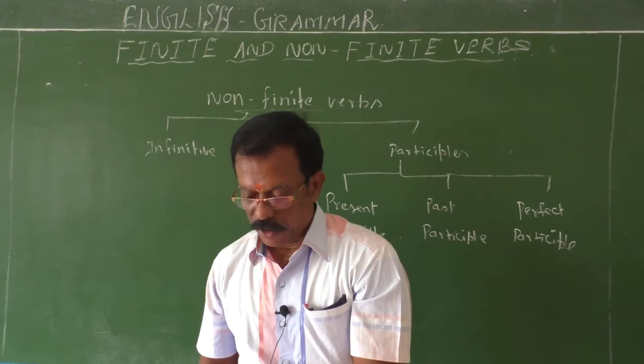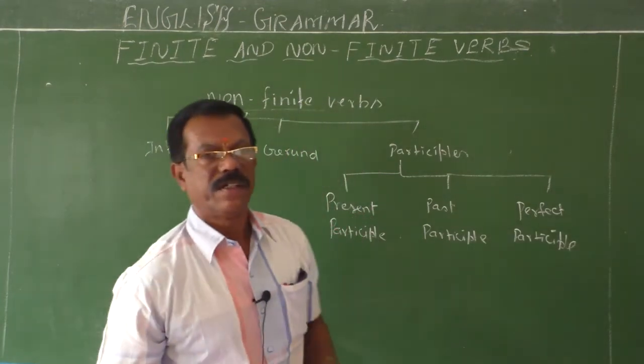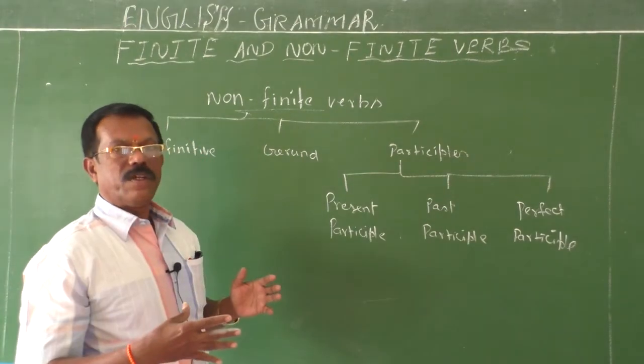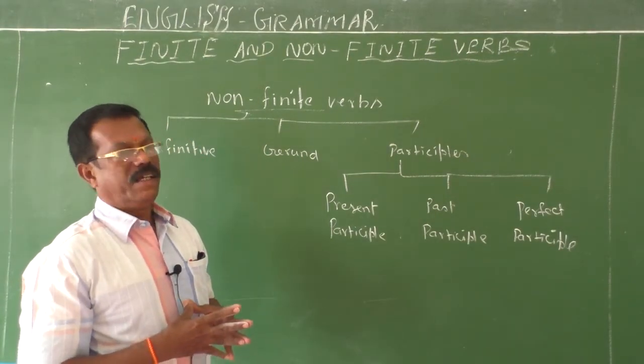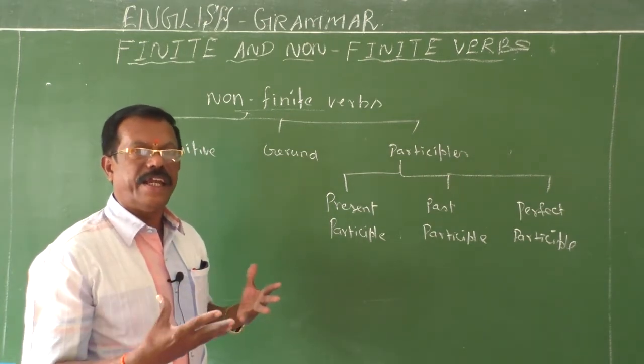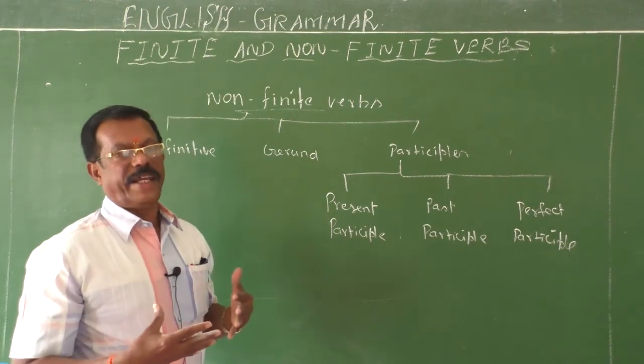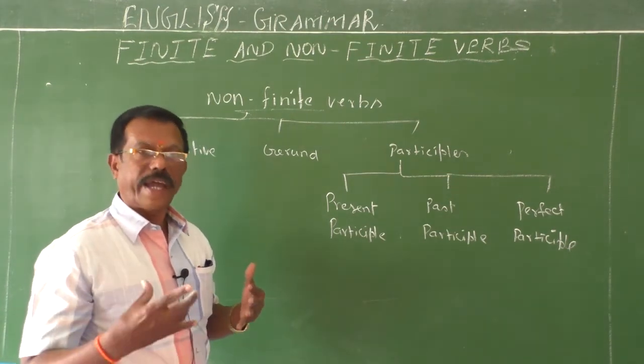Okay, fine. Now I will explain what is infinitive. Before that, I will give you four sentences. From the structure of the sentences, you can easily identify whether the verb is finite or non-finite. You are capable, you can do it, children.